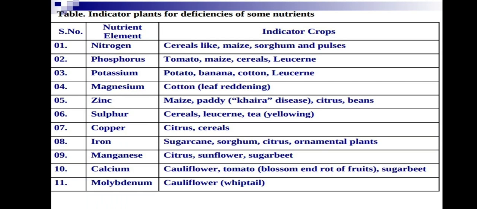Manganese: citrus, sunflower, sugar beet. Calcium: cauliflower and tomato; calcium deficiency occurs at the bottom of fruits and at the root. Molybdenum: cauliflower, whiptail. These are the indicator crops to be noted.